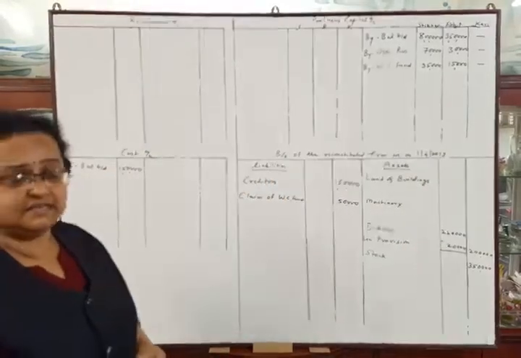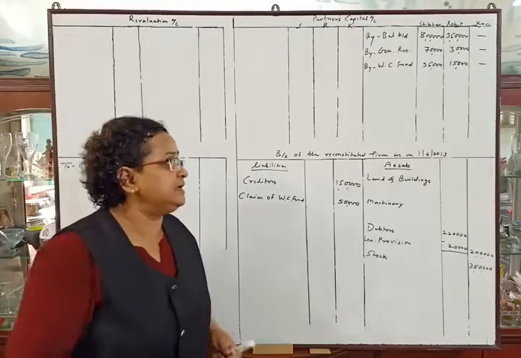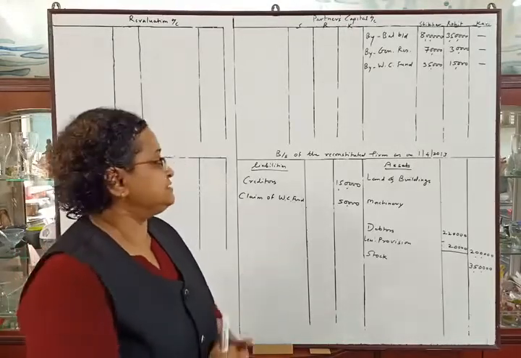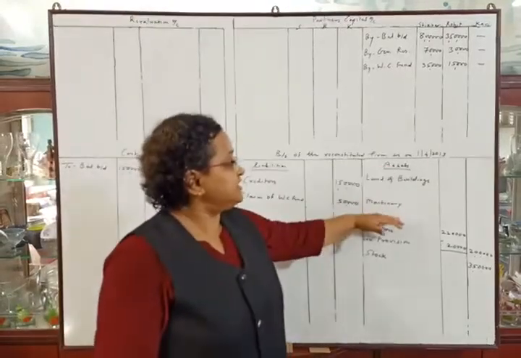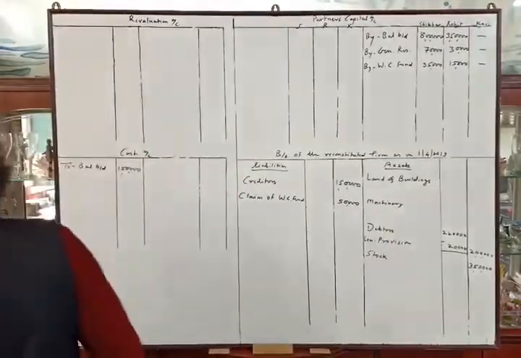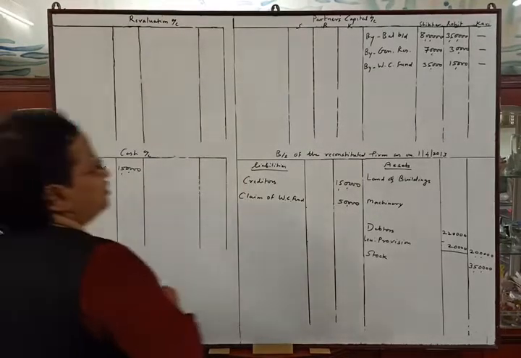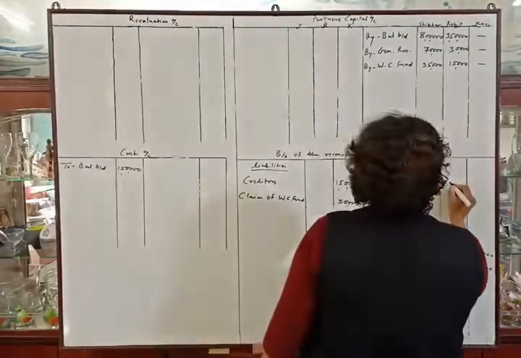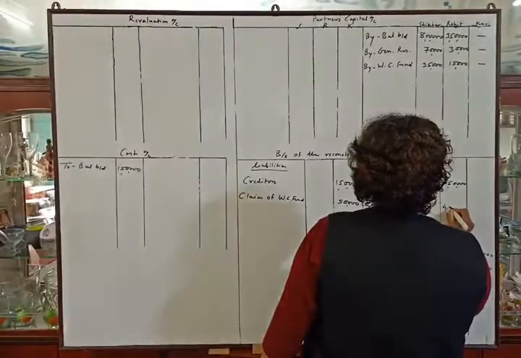Then the creditors, I have transferred creditors in liability side outer column directly as there is no adjustment. And then asset side, land and building and machinery amount we will write in inner column, that is 3,50,000 and 4,50,000.